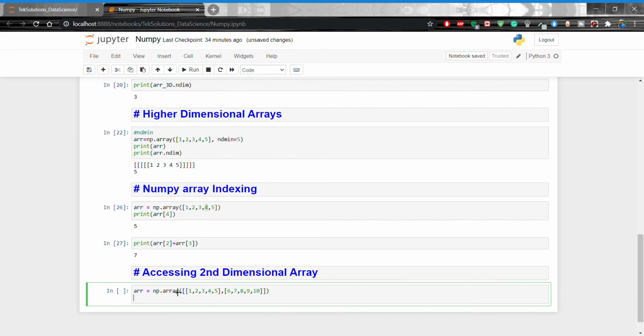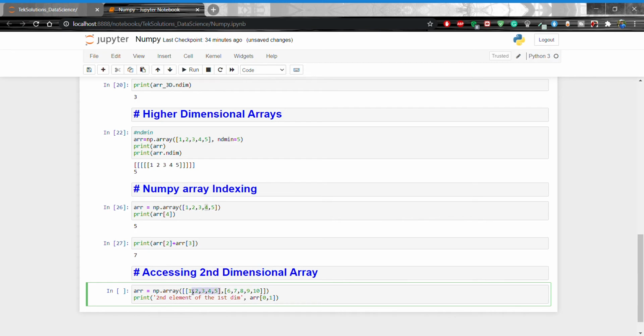That means a two-dimensional array. Now print the second element of the first dimension: array[0, 1]. That means we are going to use 0, this one.